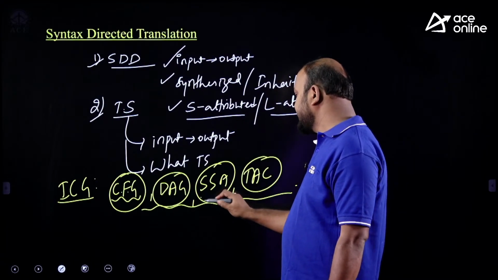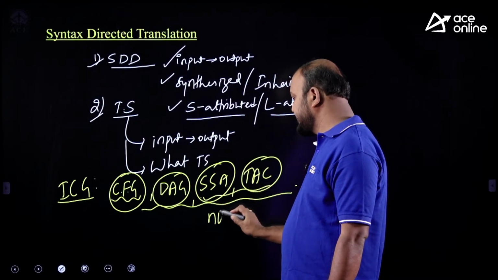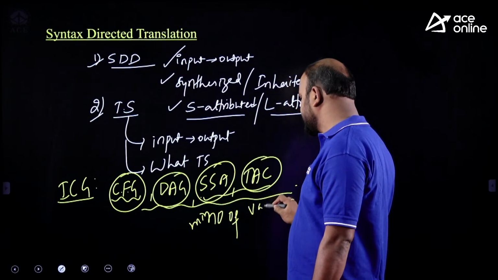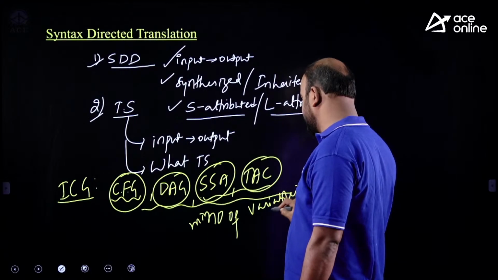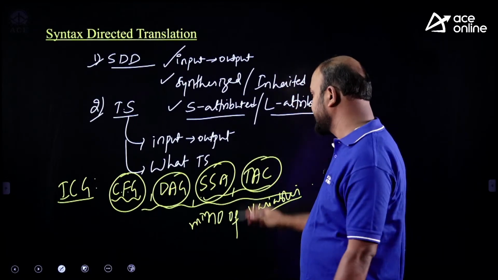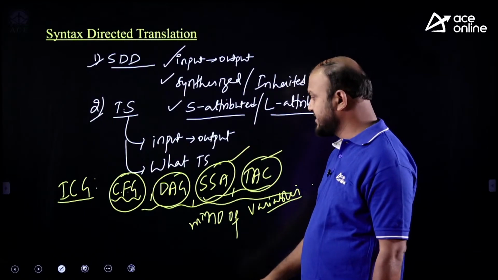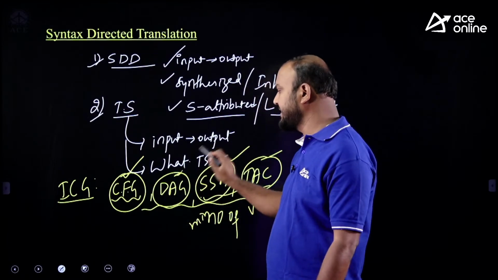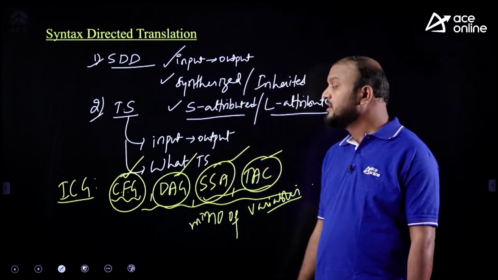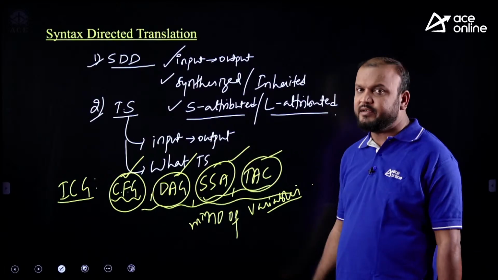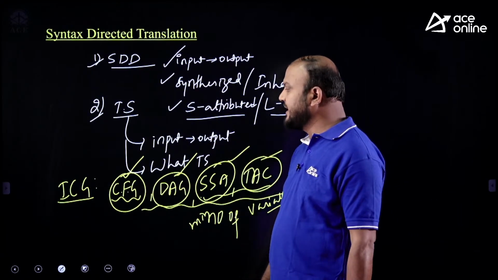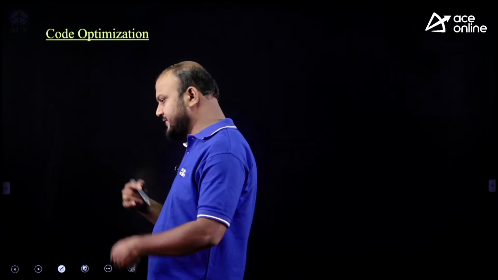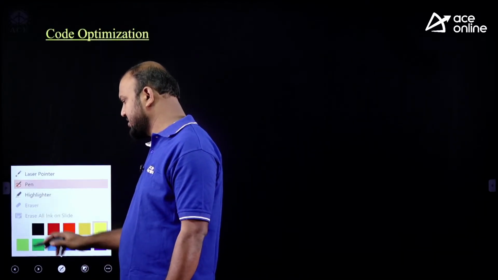And moreover, in SSA and TAC, you can expect questions on the minimum number of variables needed in the SSA code and TAC code. That kind of questions are possible in intermediate code generation. And in control flow graphs, they are asking number of nodes and edges. In the directed acyclic graph, they are asking questions on number of nodes and edges, and it is important, please focus on it.